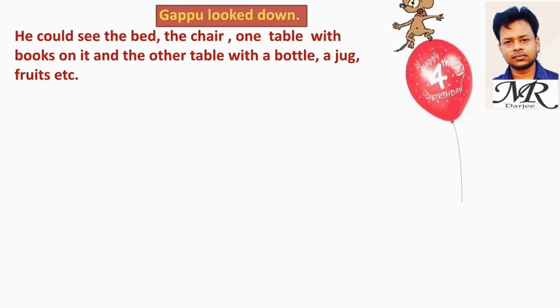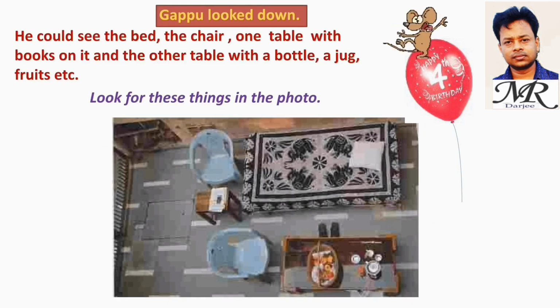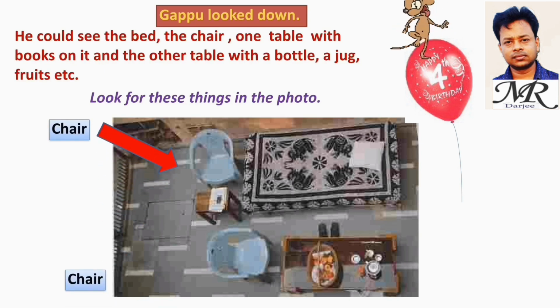Gappu looked down. He could see the bed, the chair, one table with books on it, and the other table with a bottle, a jug, fruits, etc. Look for these things in the photo. One chair is present on the left side of the bed. The other chair is present on the left side of the big table.